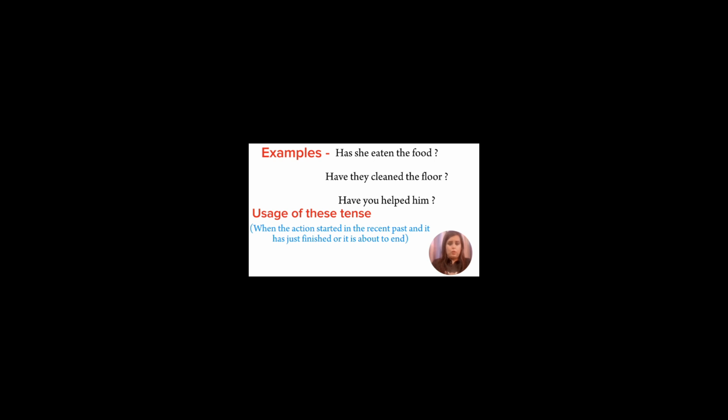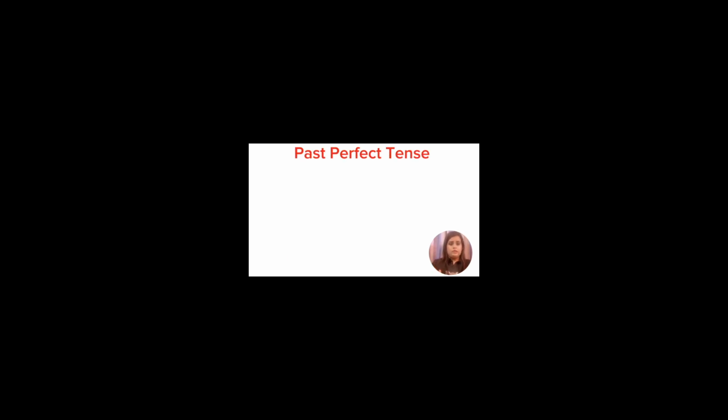Suppose my keys are lost sometime back, 10-15 minutes back. So I will be using the sentence over here. I have lost my keys. Also, I can say I have found my keys. That means like right now I found my keys. So here we use present perfect tense. Now the next it is past perfect tense. Past perfect tense, the rule it is subject plus had plus verb 3 plus object.